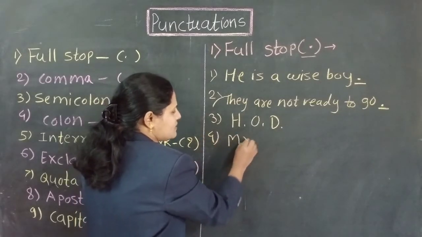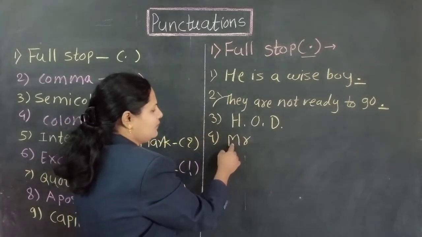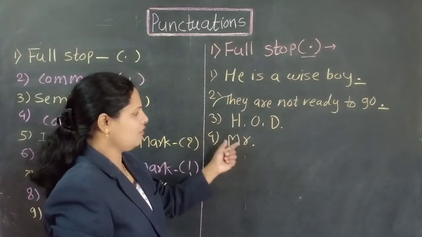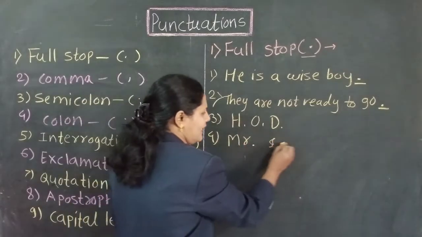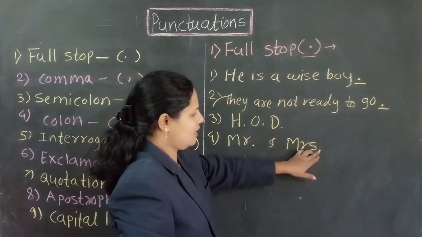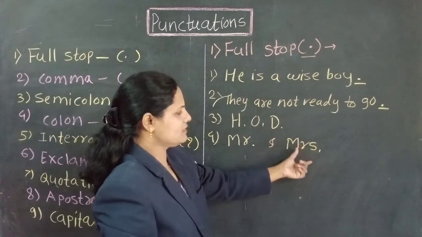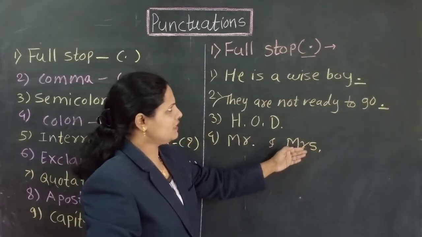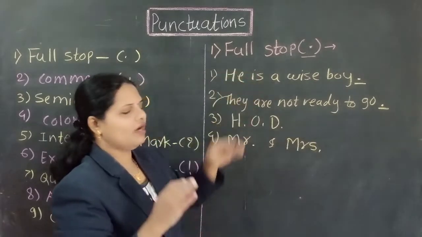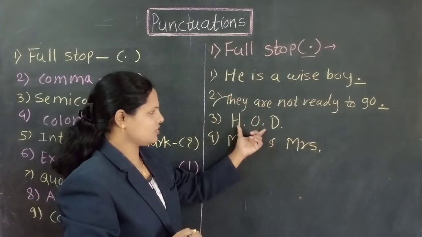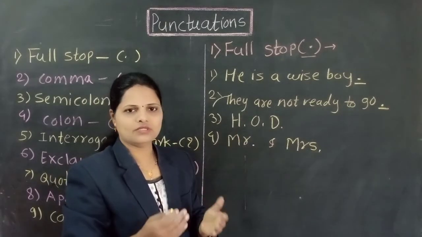In short, we say Mr. But we write Mr., full stop. This is the abbreviation, short form of Mister. As well as Mrs. After that Mrs. This is the short form of Missus. We give full stop. Means we use a full stop after any sentence, as well as in abbreviation, in short form, we use full stop.